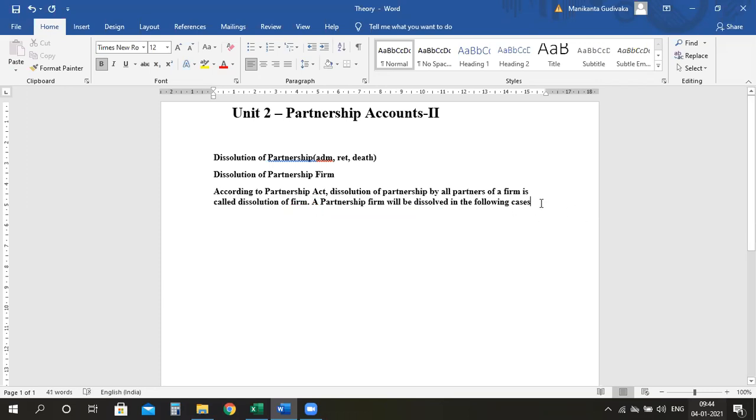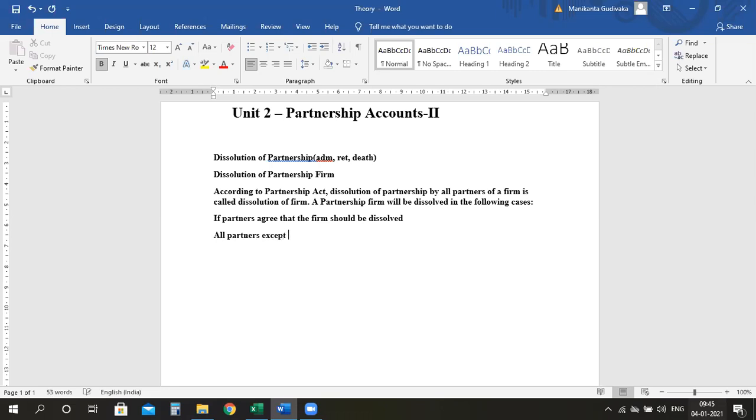If partners agree that the firm should dissolve, that means we are ending the agreement. We are officially closing down the partnership organization. Understood?